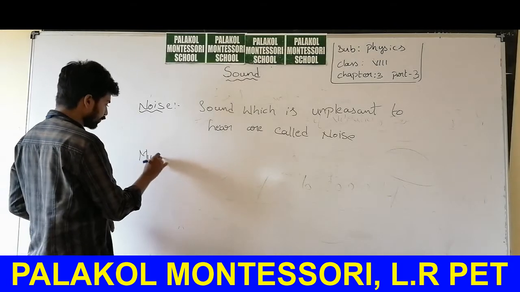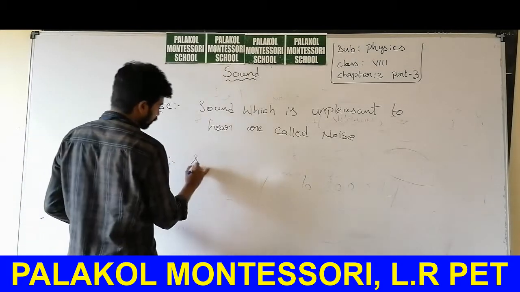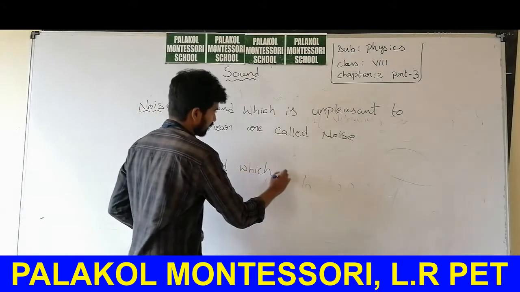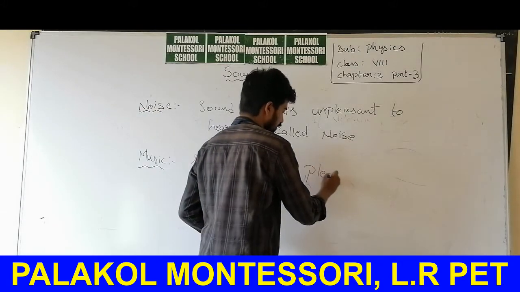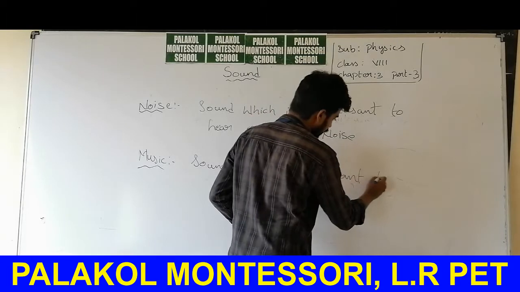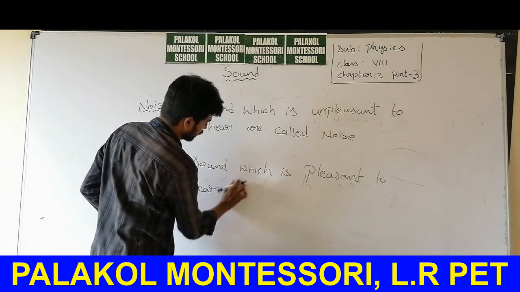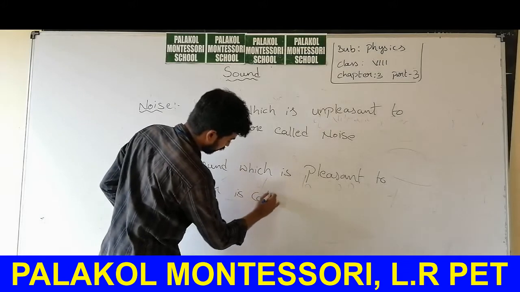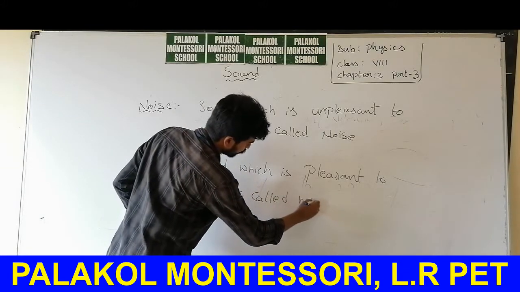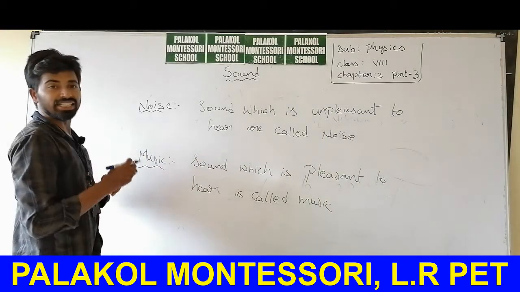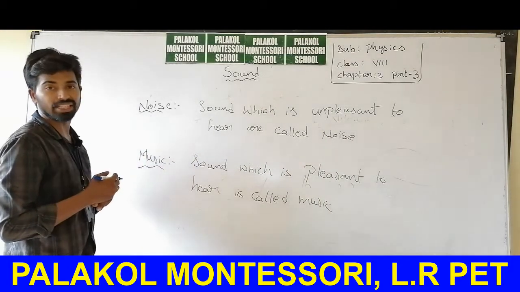And what is music? Sound which is pleasant to hear is called music. In the case of noise, different irregular frequency variations will be there.